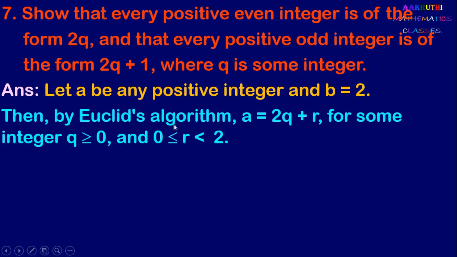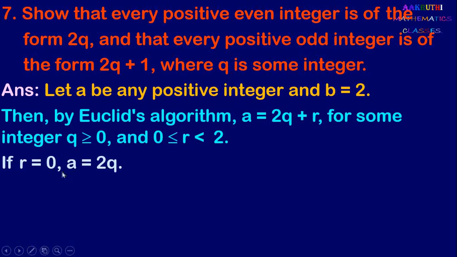Now, by Euclid's algorithm, a can be written as 2q plus r, where q is the quotient and r is the remainder. Here r should be greater than or equal to 0 and less than 2. Since 2 is the divisor, r should be less than the divisor. Now, here we have two chances: r may be equal to 0 or r equal to 1. So r is not equal to 2; r is less than 2 means r equal to 0 or r equal to 1.